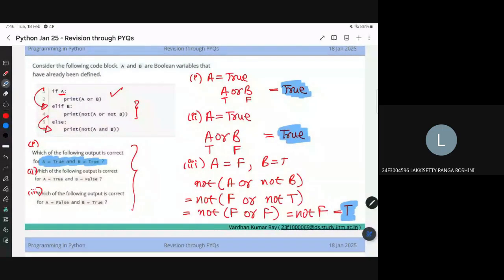So we can do the first thing only, right, sir? Like print A or B. So false or true, we will get false, right, sir? No, true. False or true is true.